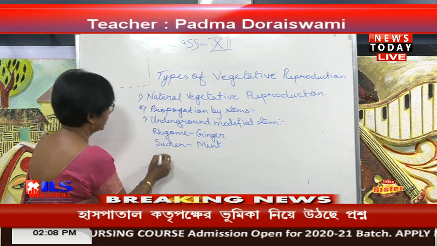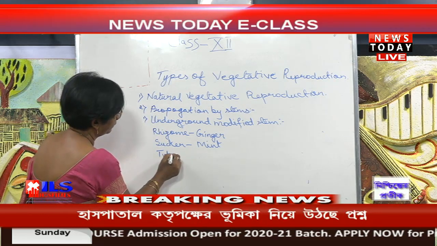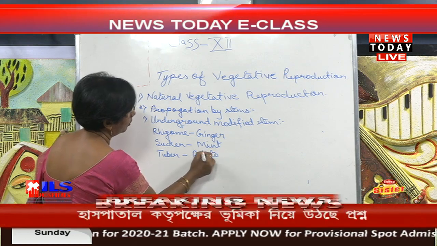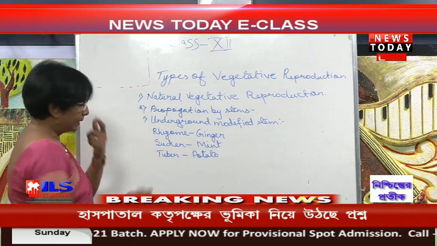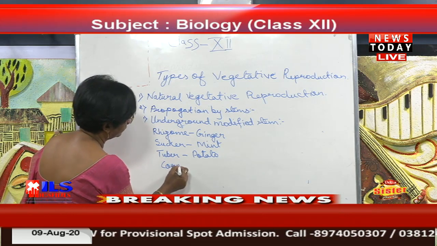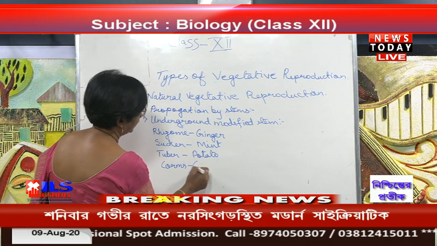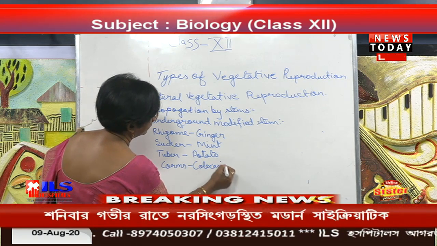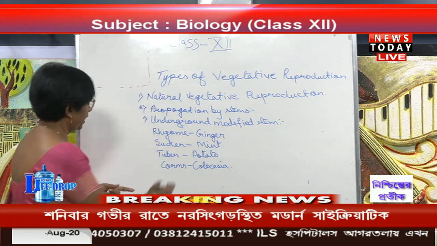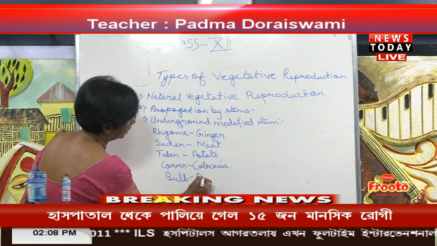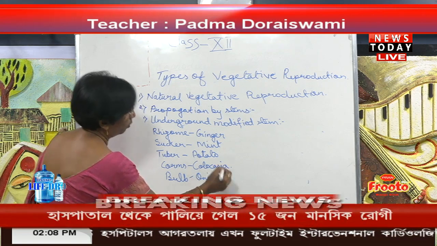Then there comes the tuber, which is potato. Then come the corms, such as colchicum. And one more is the bulb, for which we take the onion.